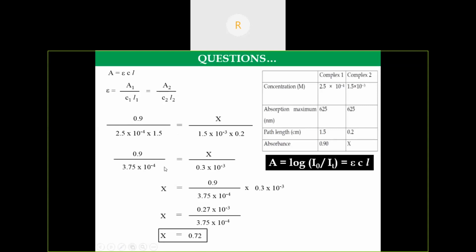By simple multiplication, 2.5 into 1.5 is 3.75. Here also 1.5 into 0.2 is 0.3 into 10 to the power minus 3. From this, we can easily calculate the value of x. Simple mathematics. The answer is 0.72. We should remember the mathematical expressions of the Beer-Lambert law. From this law, we can solve so many problems.